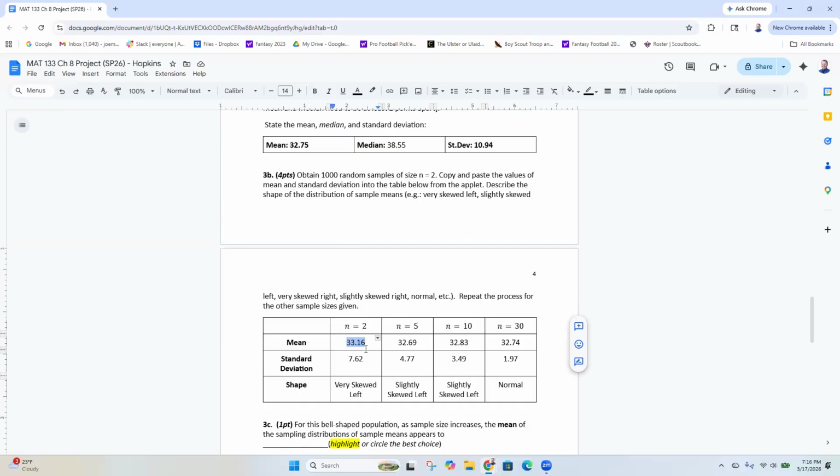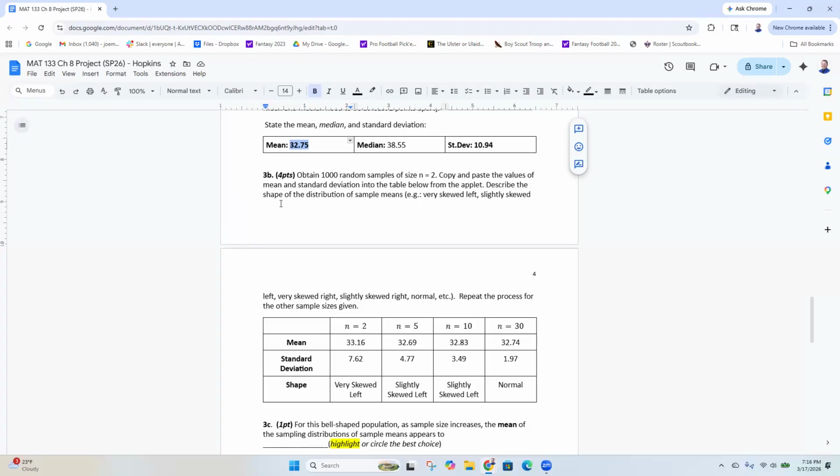And so my mean of 33 is very close to my mean of 32. And actually, when I got to a sample size of 30, my sample distribution mean was 32.74, which is dang close to the population mean of 32.75. Okay. So why that's good is because you don't need to measure the entire population. You can get really close to what the actual mean is by using a sample.